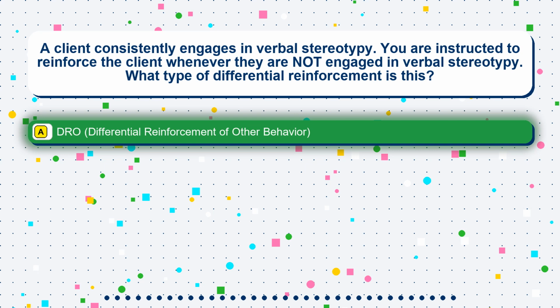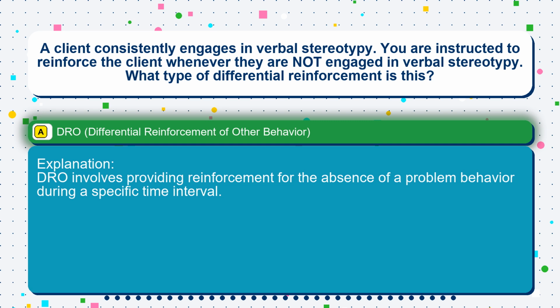The correct answer is option A, DRO, differential reinforcement of other behavior. DRO involves providing reinforcement for the absence of a problem behavior during a specific time interval.